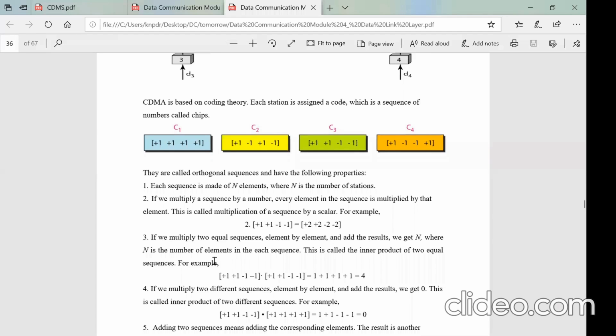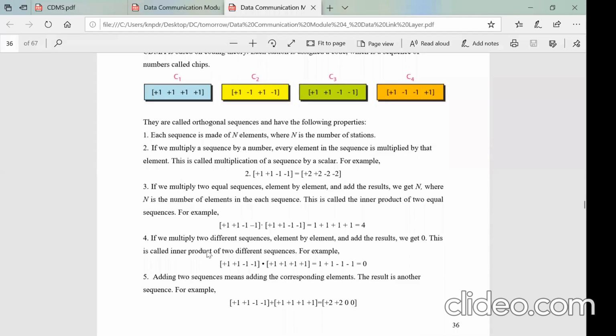The second property is, if we multiply 2 equal sequences and add them, you will get n. So let us multiply C1 with C1, or C2 with C2. Here we have taken C3 multiplied with C3. In this multiplication, the inner product will be taken, meaning the first element will be multiplied with the first one, the second with the second, and later they are all added.